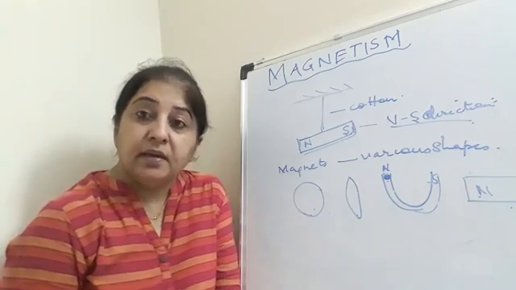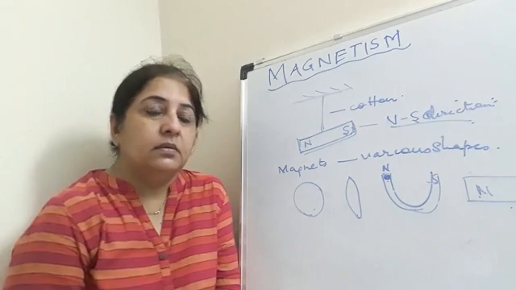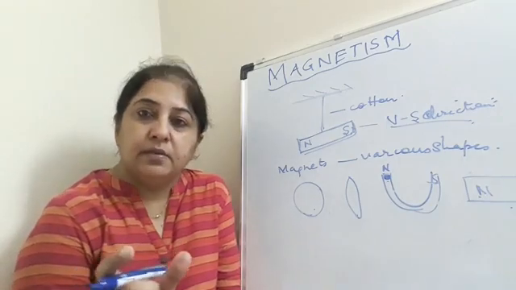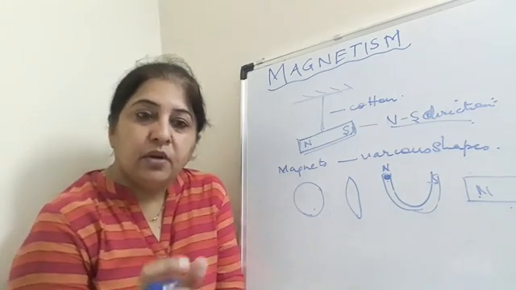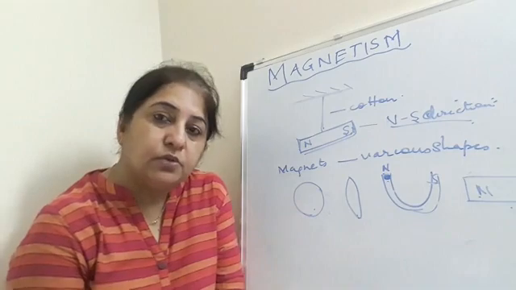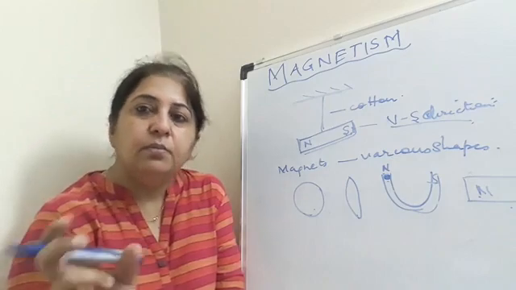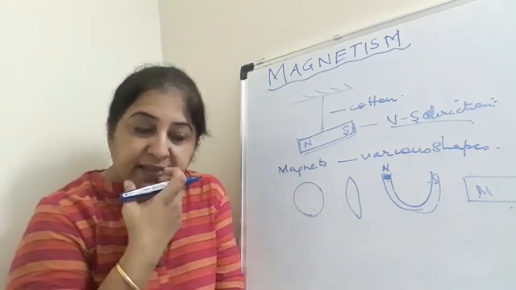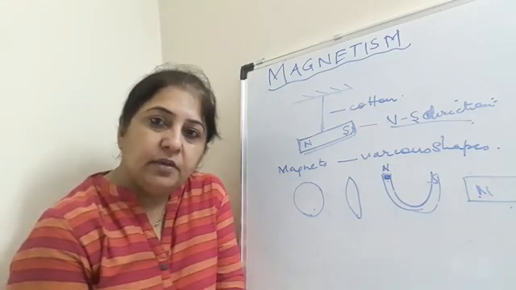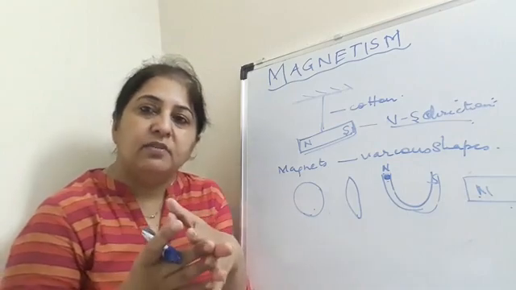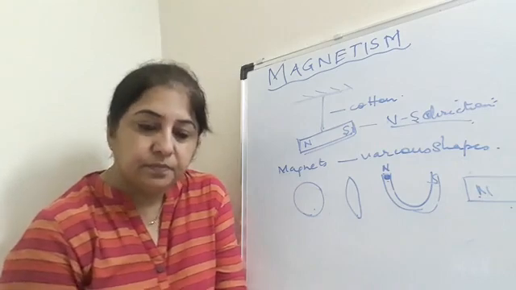Then if you break a magnet, an isolated pole does not exist. The other part also will become a magnet. If one side is north, the other side will be south, or if one side is south, the other side will be north. So we can say that an isolated pole does not exist, and if you break a magnet, that broken part also behaves like a magnet. Then like poles repel each other, unlike poles attract each other. If you bring two magnets with similar poles, there will be repulsion. If you bring two magnets with different poles, there will be attraction.